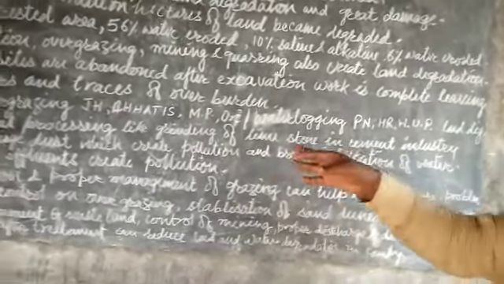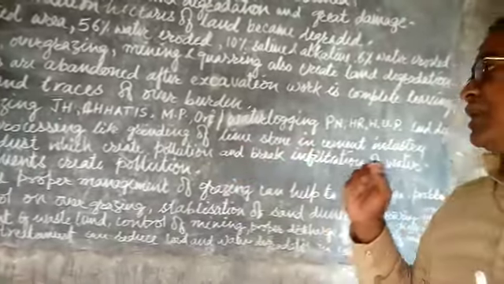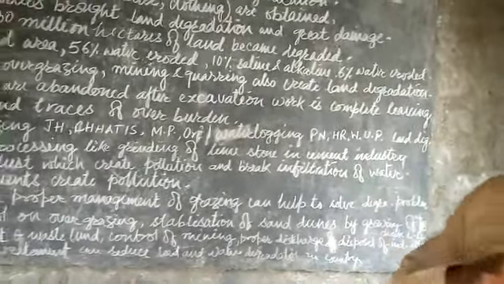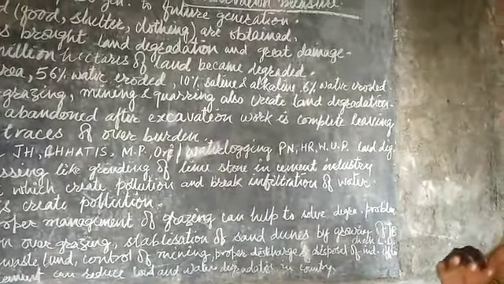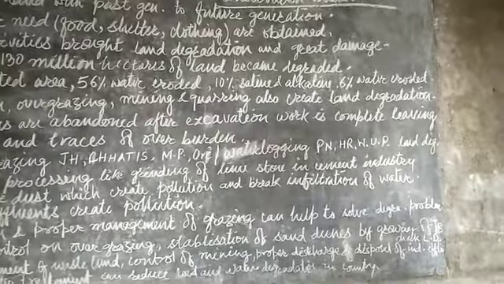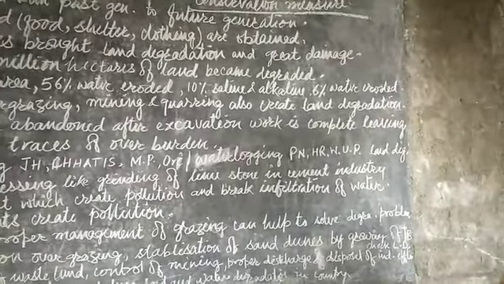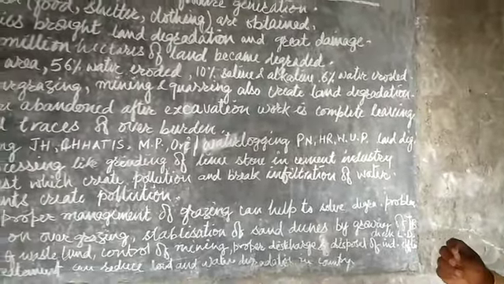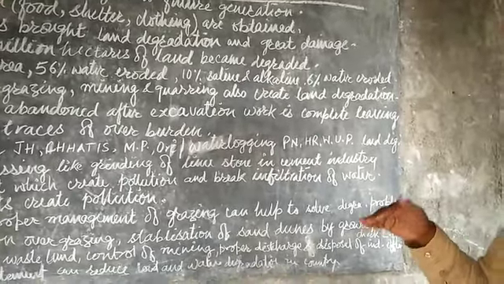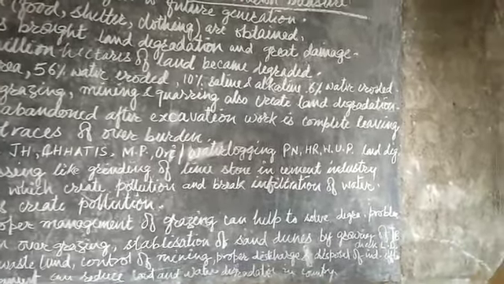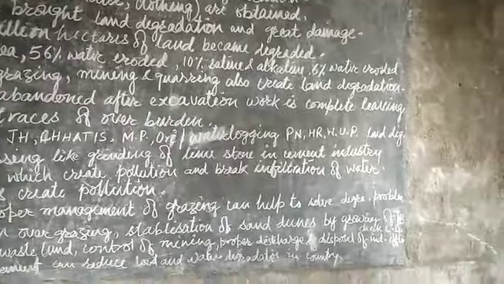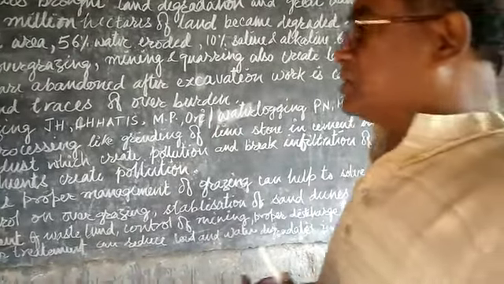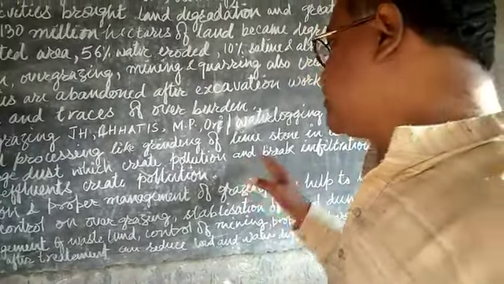The fine particles of limestone deposit on large parts of land and break the infiltration process of water, so water doesn't go deep inside the earth. This is not good for that region, and it creates land degradation also.